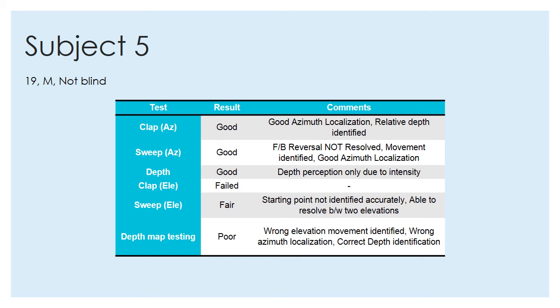This subject was a 19-year-old boy who is not blind and has perfect vision. We repeated the tests on him to get an idea if disability in vision increased the auditory perception. It was indeed the case, as this subject could locate the direction of noise when clapped but not when artificially produced, that is, our sound signals.